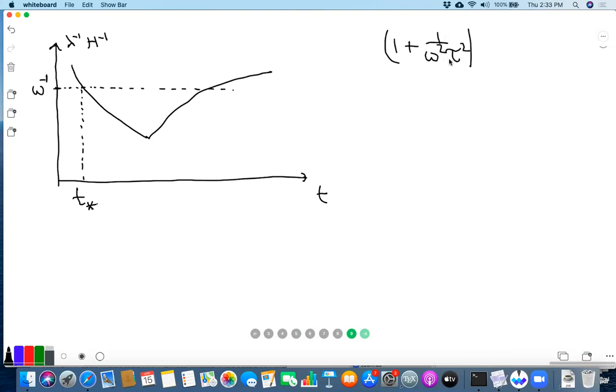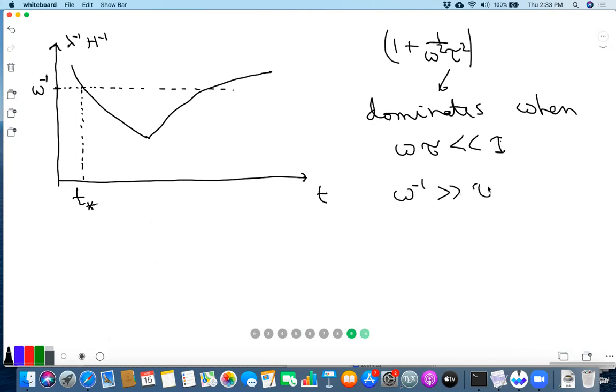and this omega square tau square becomes dominant when omega tau is much larger than 1, or when this starts dominating, when omega tau is much smaller than 1. That means omega inverse is much larger than tau, which is lambda inverse H inverse. So it takes a while. Okay, you have to go beyond.